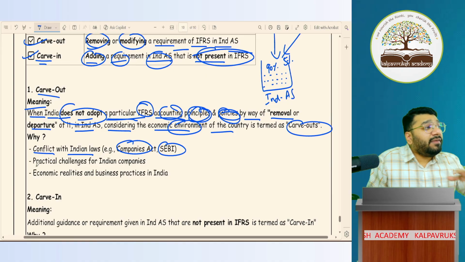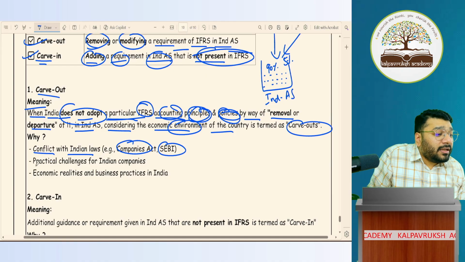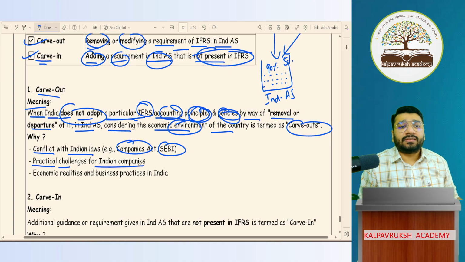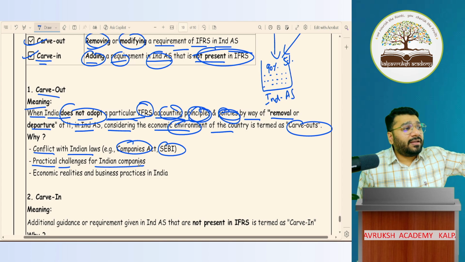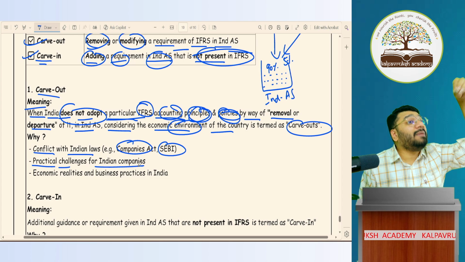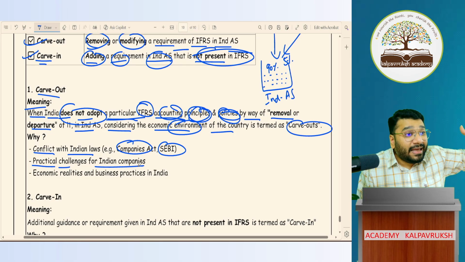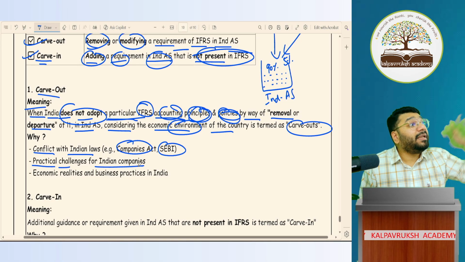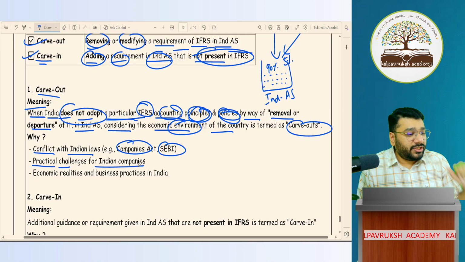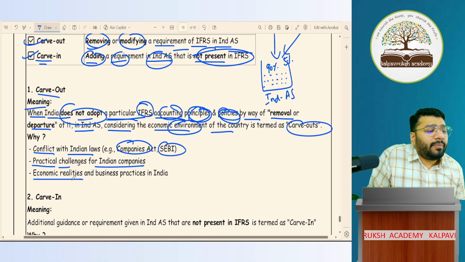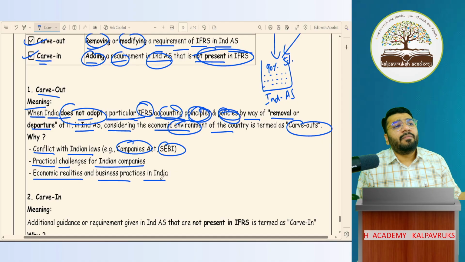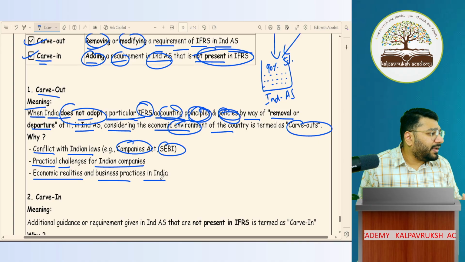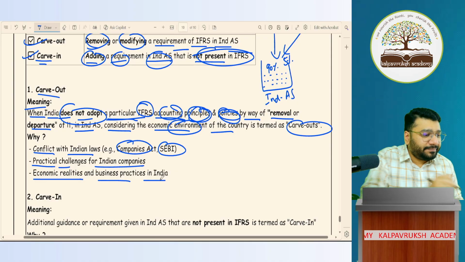Second reason, why did we opt for carve out? Because we had practical challenges to implement that in the Indian companies. There are certain things suggested by IFRS which were not practical for Indian companies to implement. So therefore, for suiting their convenience, we have opted for carving out. We opted to change the options completely. The principle and policy itself was changed. Next, economic reality and business practice in India did not match the requirements stated in the IFRS. Hence, we decided to deviate.